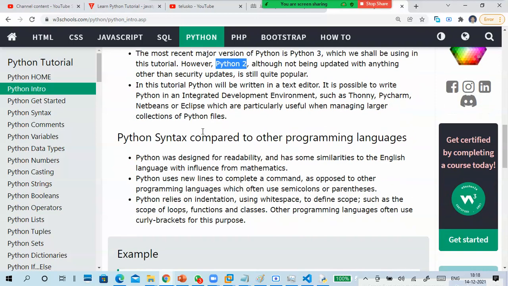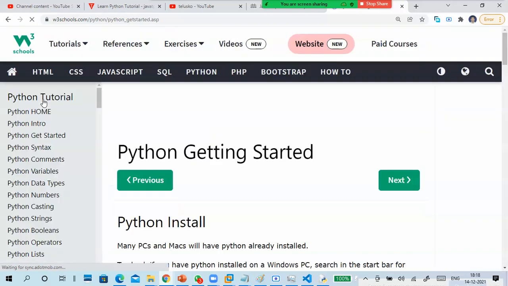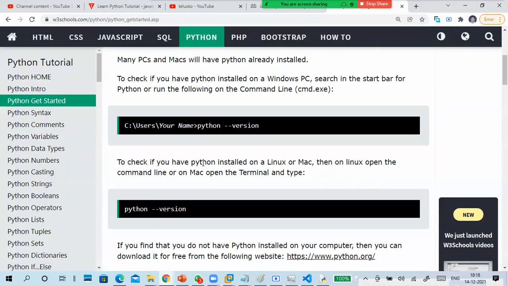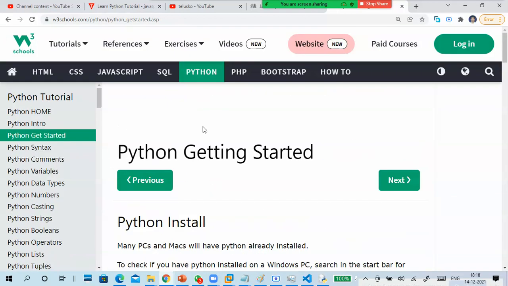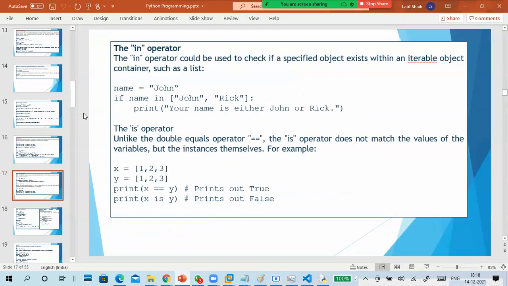Other cases, if possible, I will tell, like how to identify Python 2 or Python 3. The remaining is getting started, installation and all. This is basically about Python. Python is a simple programming language, and there is a lot in your PPT. I will forward this PPT.